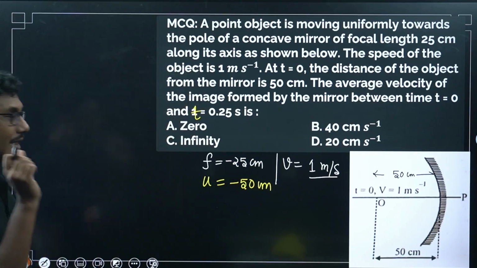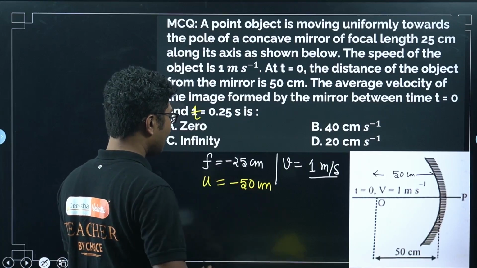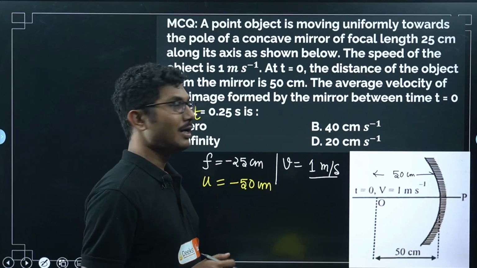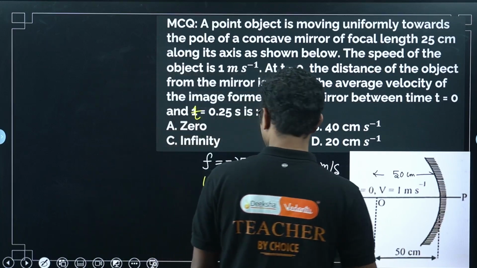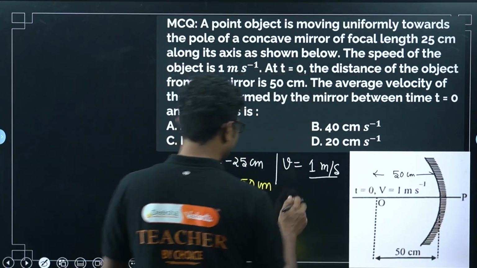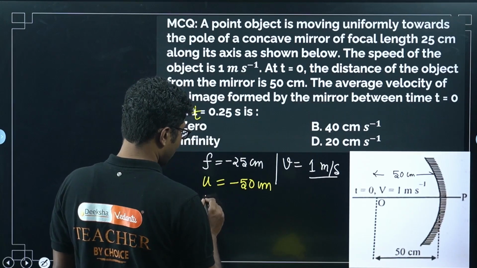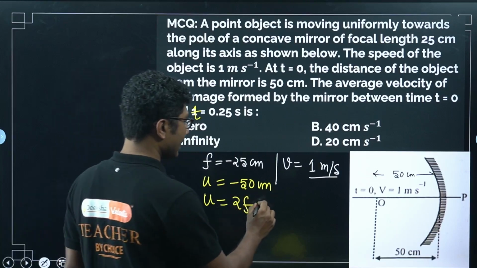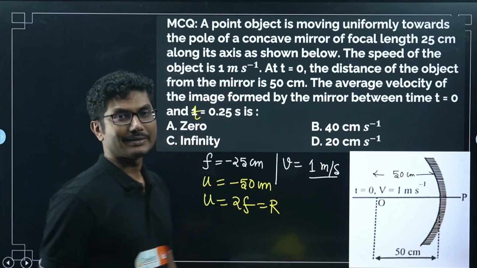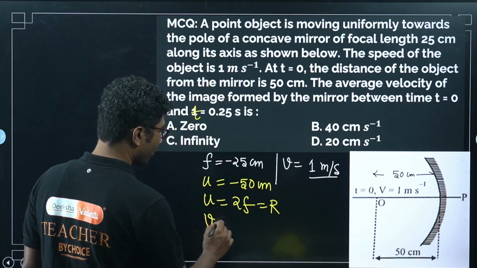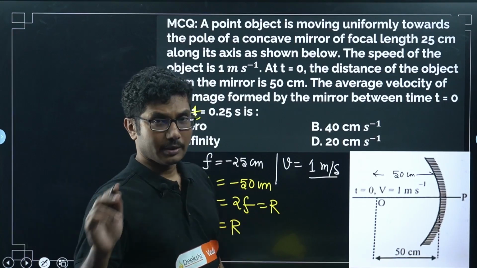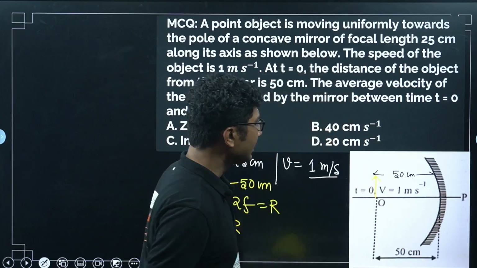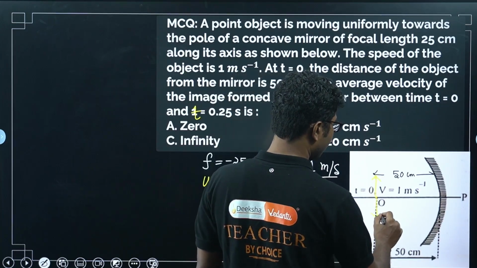Now initially, what is the position of the image? You can solve that using the mirror equation, fine, but we know that when the object is placed at distance 2f, u is actually 2f, right? So twice the focal length, that is at the radius of curvature. So when the object is placed at the radius of curvature, the image is also formed at the radius of curvature for a concave mirror. So this is a trick that you have to remember. If you place the object here, initially the image will also be formed here, okay.